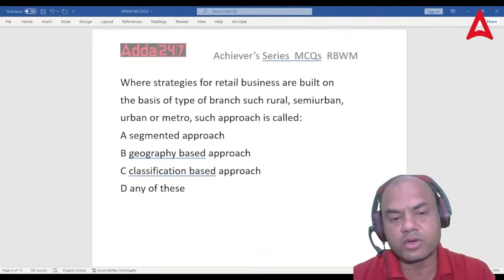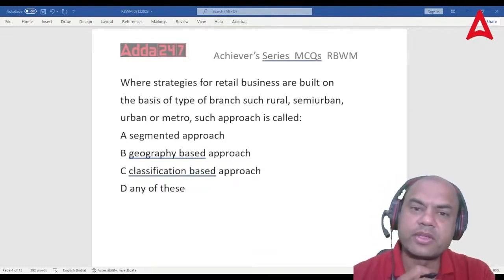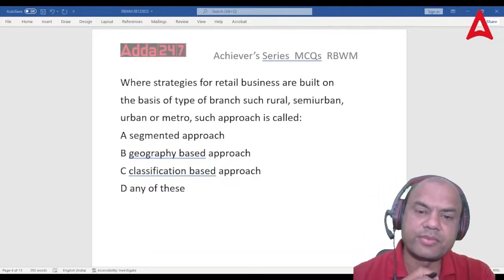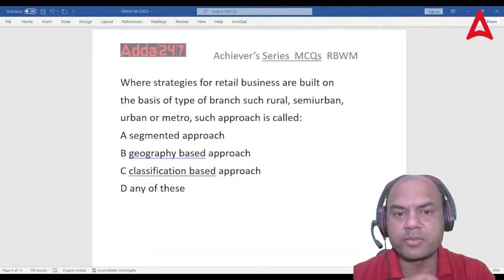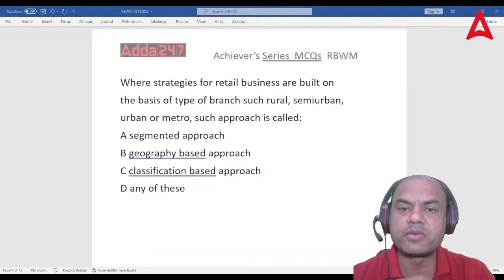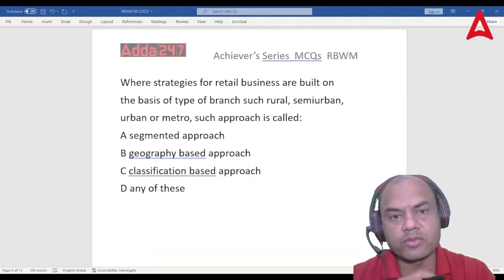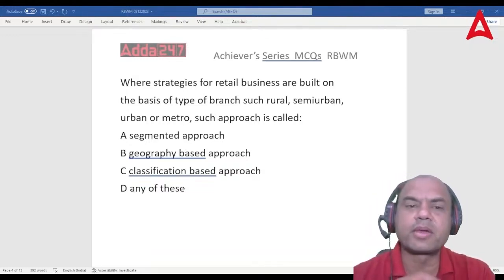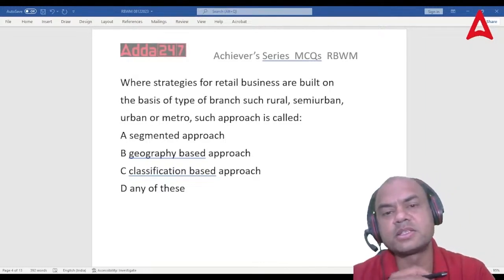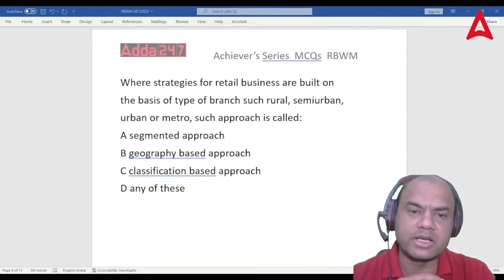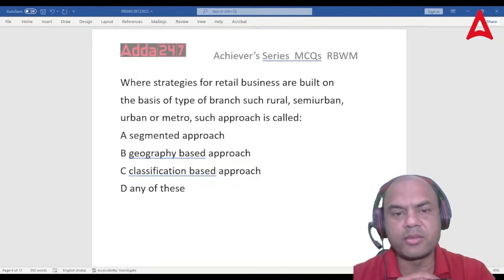Segmented, geography-based, classification-based. Just now I gave you the example of geography-based. Geography-based means it will be based on geography: I'm having a branch in Maharashtra, in J&K, in Punjab, Haryana, MP.